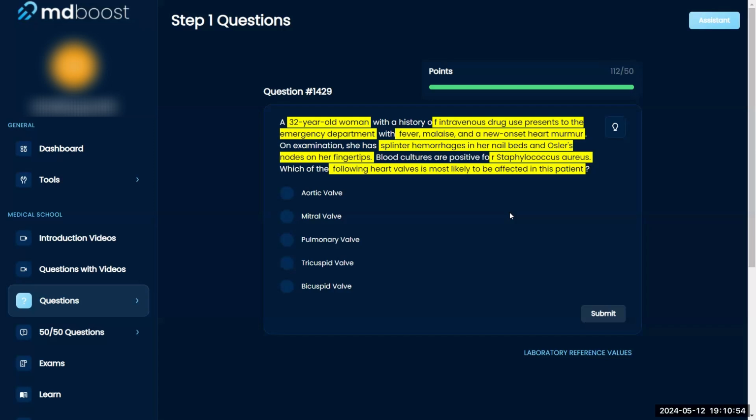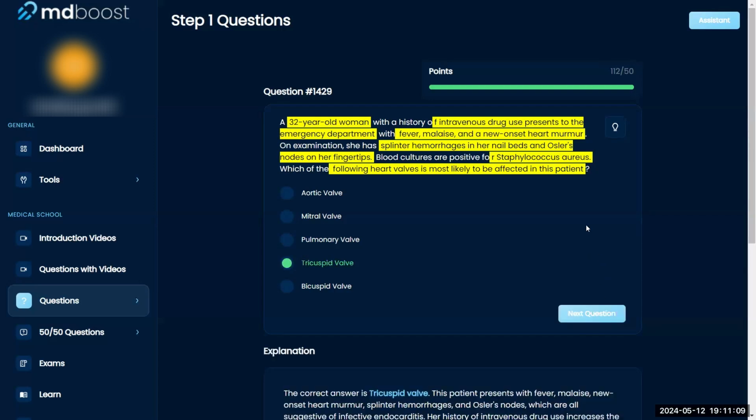The biggest thing for me in this is that she has a history of intravenous drug abuse. I always think about it as, if you do, you have to try my drug, and so I would say tricuspid valve because of intravenous drug abuse. Bingo. Good, perfect. That's a great way to remember for sure.